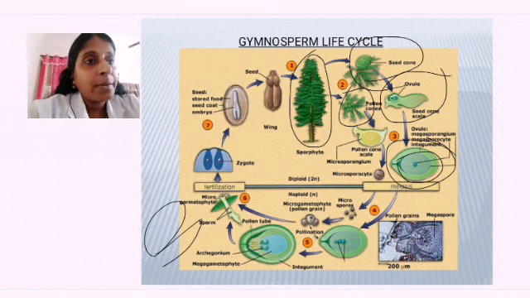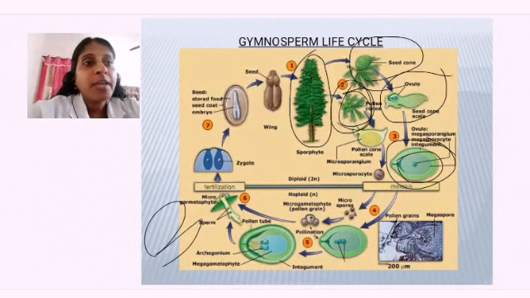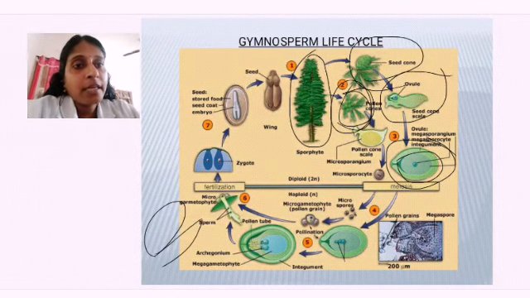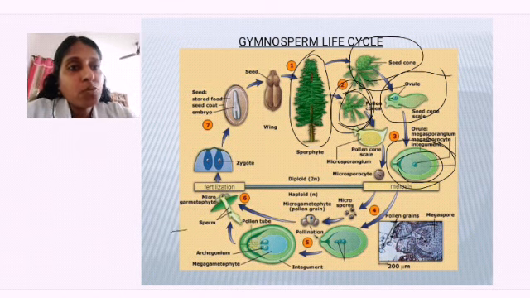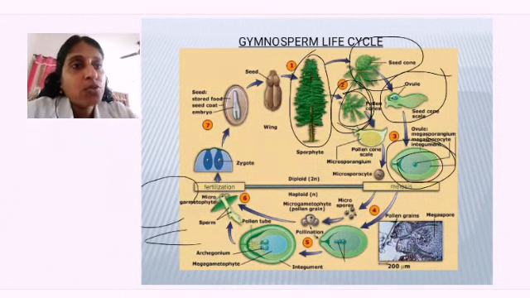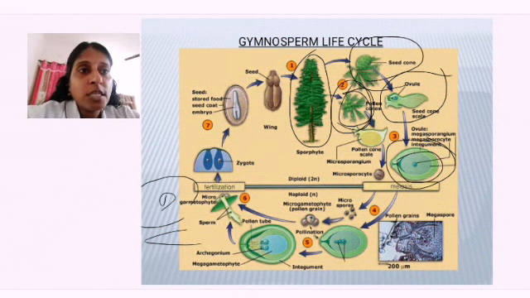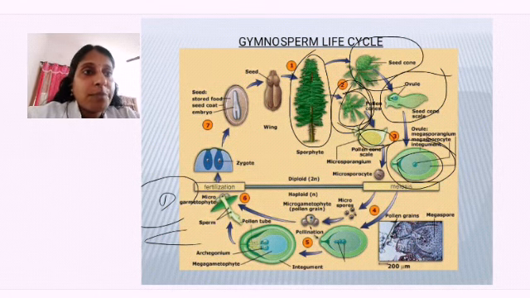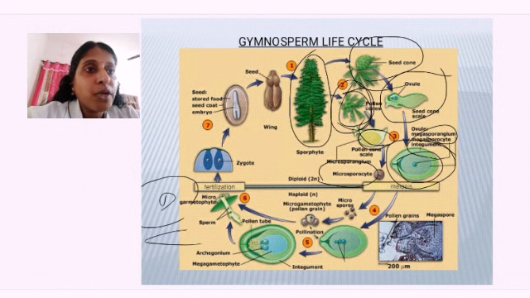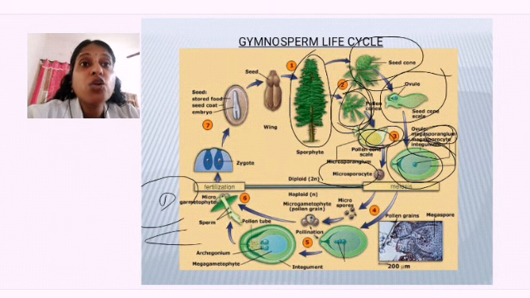Here is the male, and it is produced in the microsporophyll. In the microsporangium the microspores are produced, with the pollen grains. The cells in the microsporangium are microsporocytes, and here in the ovule they are megasporocytes. These cells will undergo meiosis.